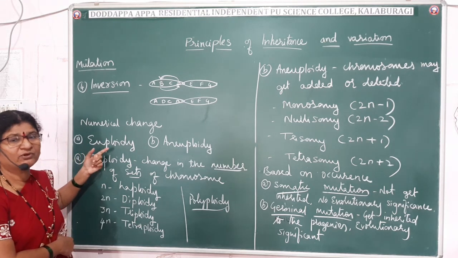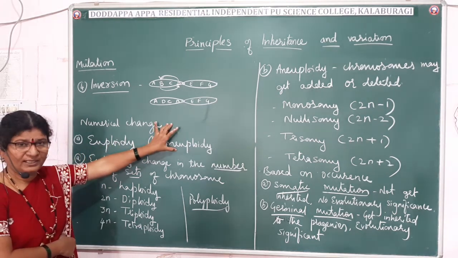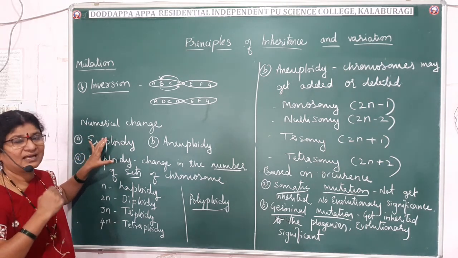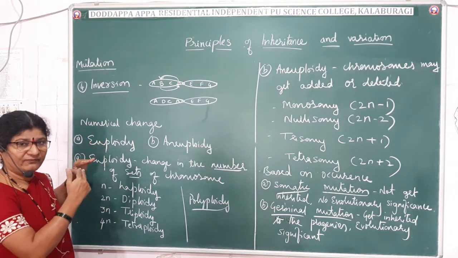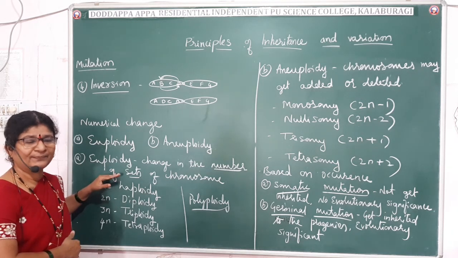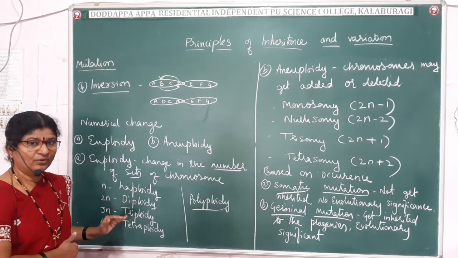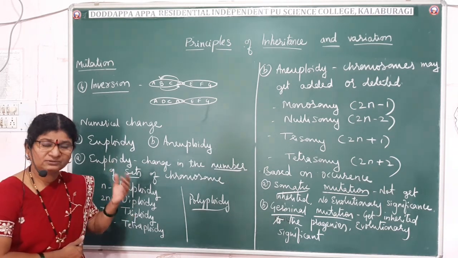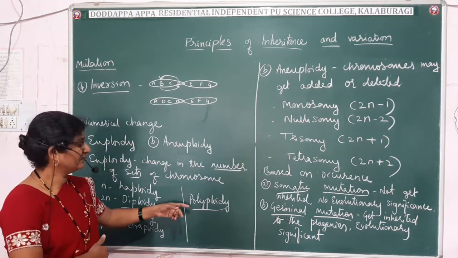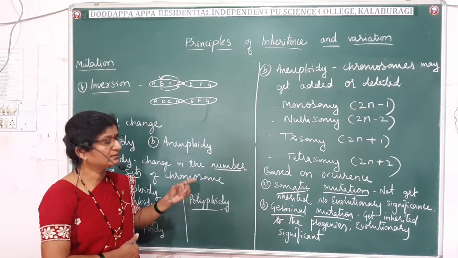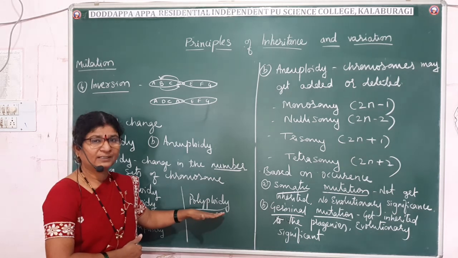Based on that, we have euploidy and aneuploidy. In euploidy, the sets get added. If a single set is present, we say haploidy, if 2 diploidy, if 3 triploidy, if 4 tetraploidy. Usually if more than 2 sets are there, commonly we use the term polyploidy.